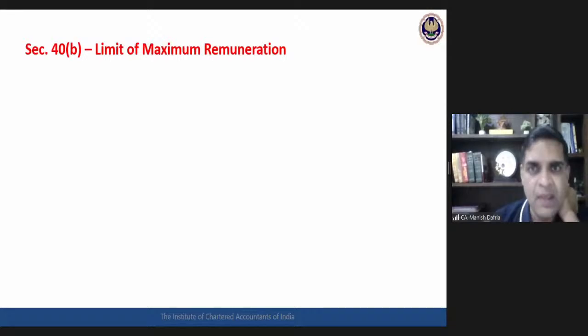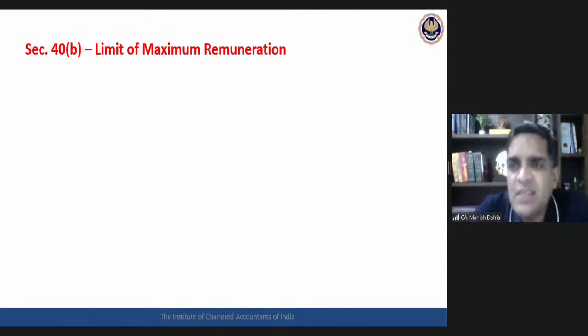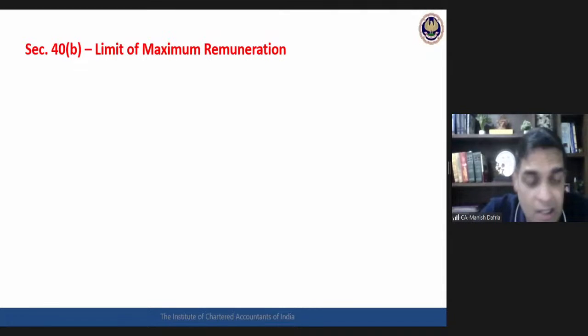Then coming to another aspect related with this remuneration, the maximum limit. With respect to interest to the partners, there is a simple limit kind of provision, 12% per annum. With respect to remuneration, it should be paid to a working partner and then it cannot exceed a maximum amount. Remuneration paid to all the working partners together cannot be more than this limit.